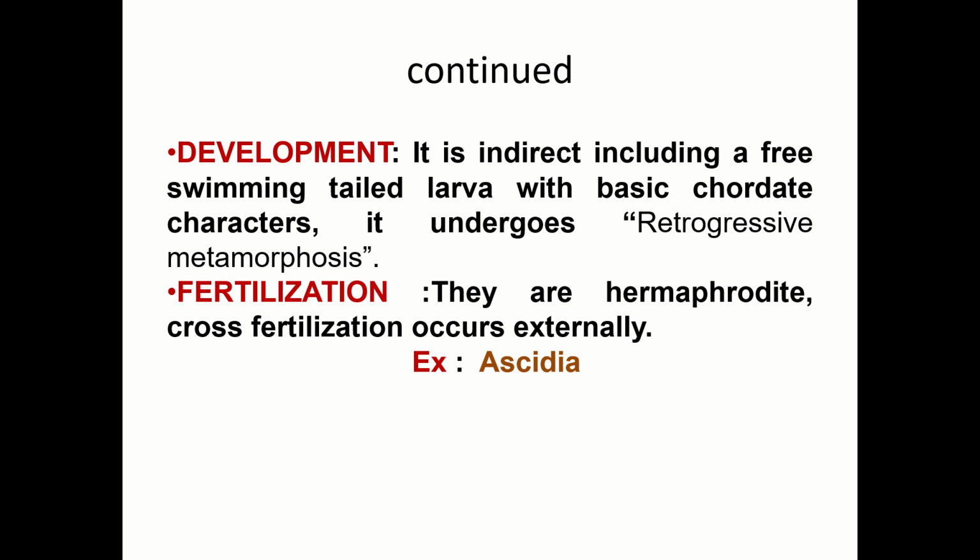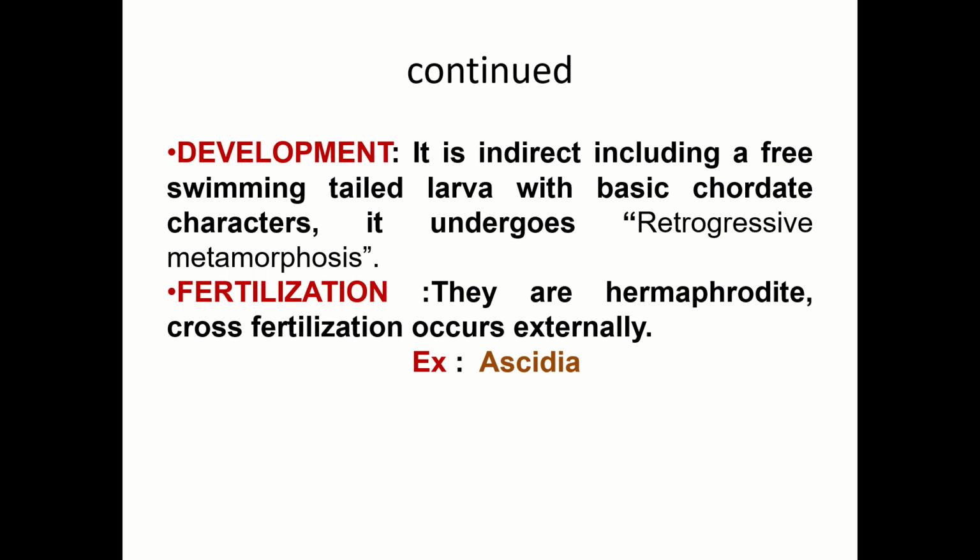But here, as it grows into an adult, it loses its advanced characters and becomes primitive, so the word retrogressive metamorphosis is used. How retrogressive metamorphosis takes place, we will study in the next topic.